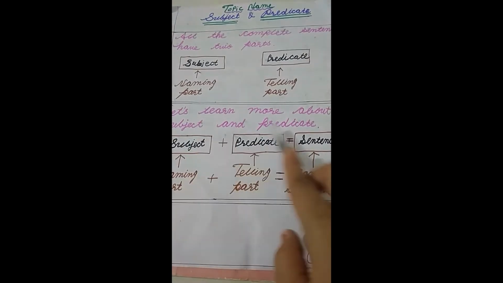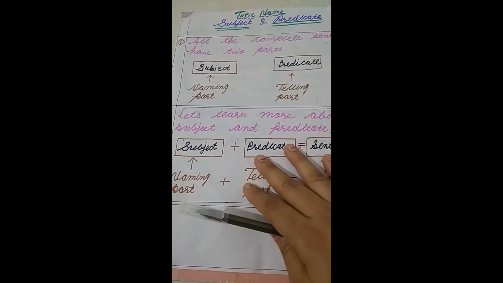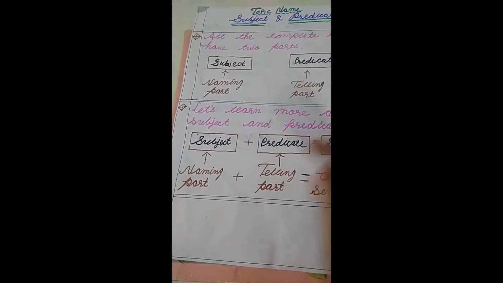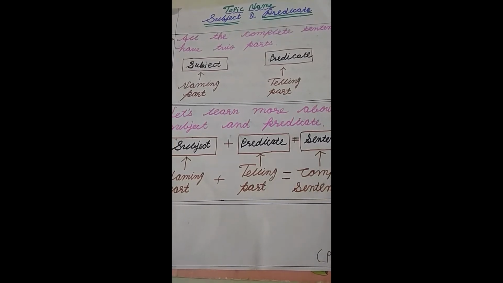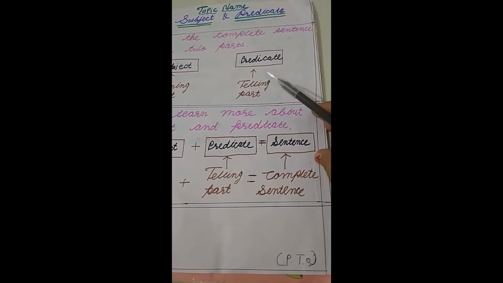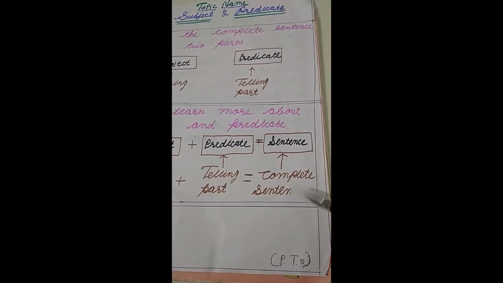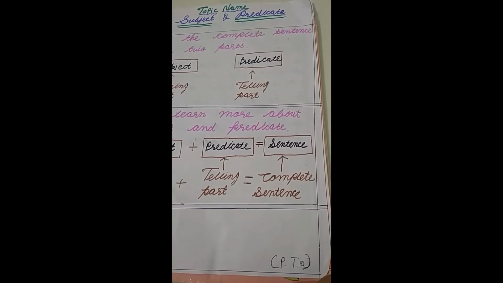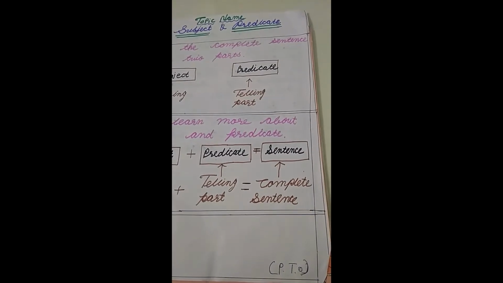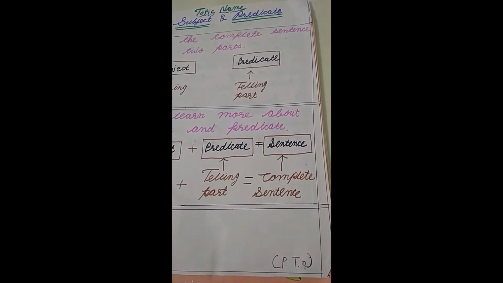Let's learn more about subject and predicate. Subject means naming part plus predicate telling part is equal to sentence, complete sentence. Subject plus predicate is equal to sentence. Naming part plus telling part is equal to complete sentence.